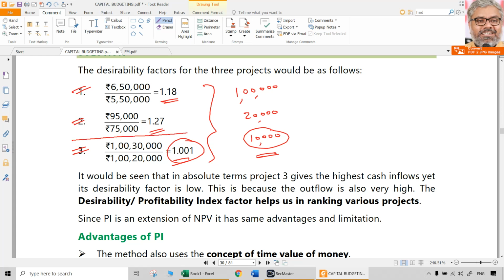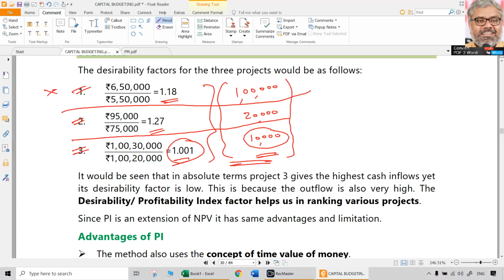Unnecessary, waste. So there is no need to go for such kind of projects if the NPV is not very good, lucrative. So NPV wise, certainly the first project is giving a better result. And if the company has 5,50,000 rupees money, definitely it can go for that. If it has only 1 lakh, let us say, it cannot go for it. It can only go for project 2. Still okay, no problem, because it gives 20,000 rupees of positive NPV.